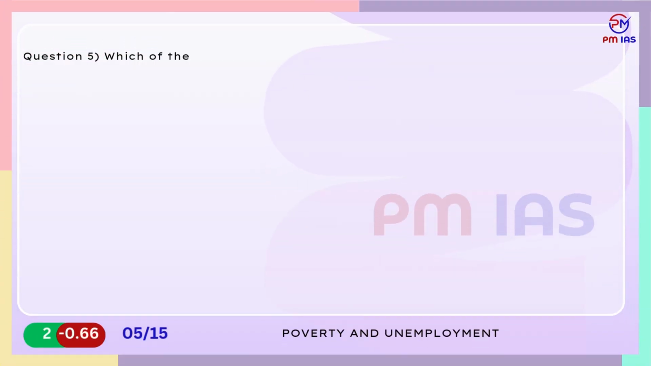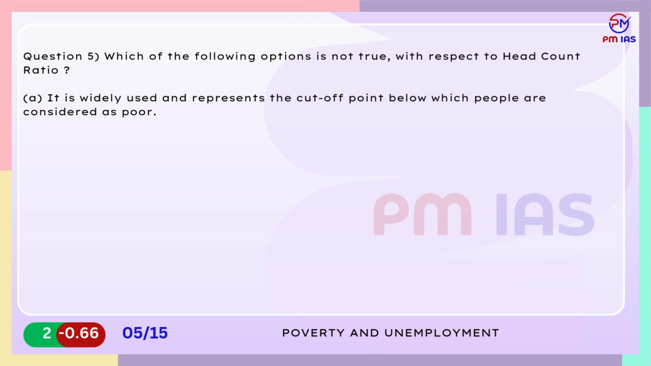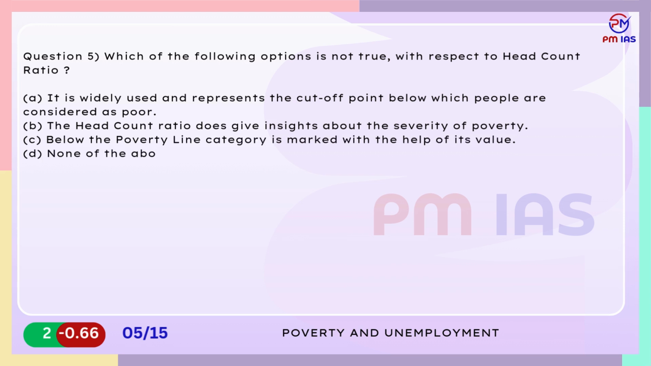Question 5. Which of the following options is not true with respect to head count ratio? A. It is widely used and represents the cutoff point below which people are considered as poor. B. The head count ratio does give insights about the severity of poverty. C. Below the poverty line category is marked with the help of its value. D. None of the above.